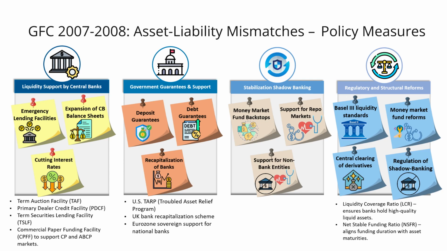non-bank entities. To wrap up, in short, liquidity dried up because financial institutions relied too heavily on short-term funding to finance long-term risky assets. And once confidence faltered, that funding disappeared. Policymakers responded with a combination of emergency liquidity, guarantees, and capital support, which ultimately helped stop the panic and restore stability.